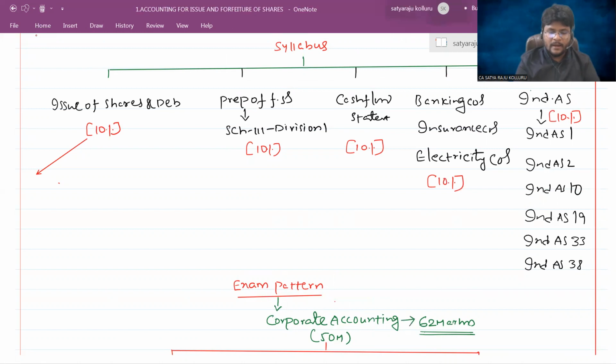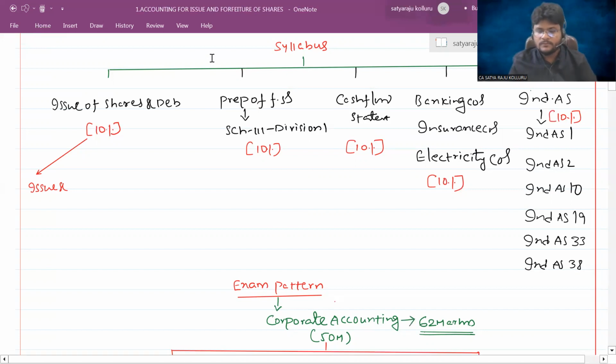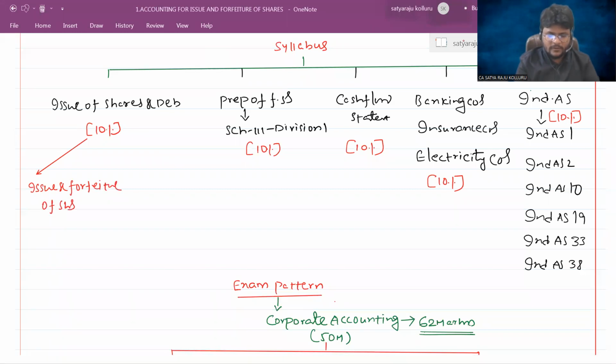That is like issue and forfeiture of shares.